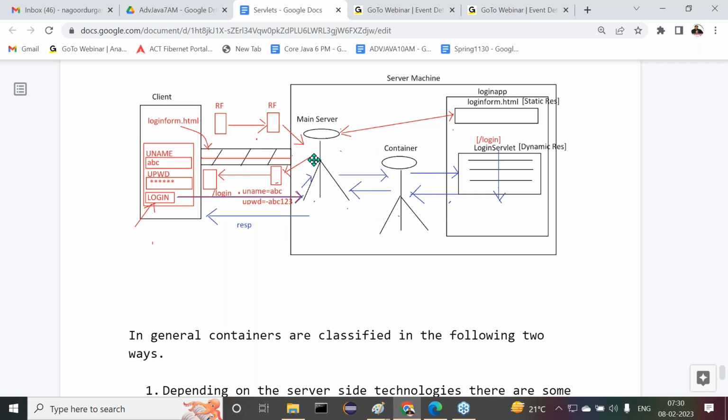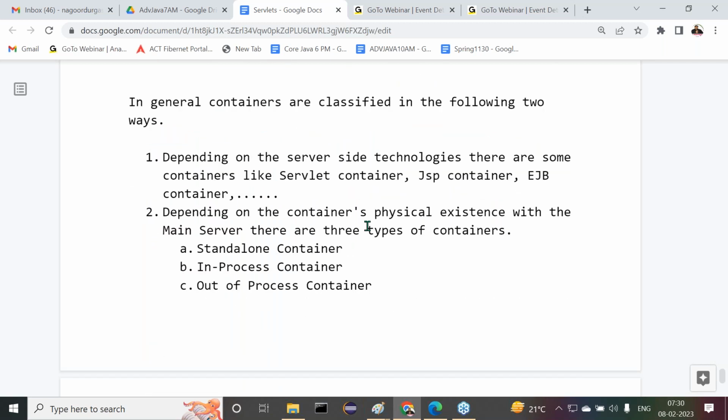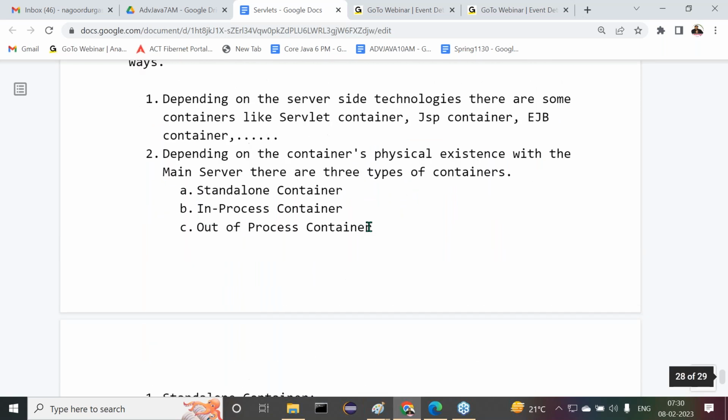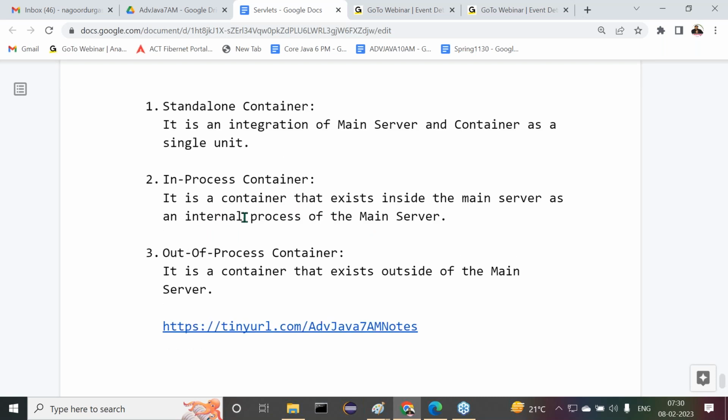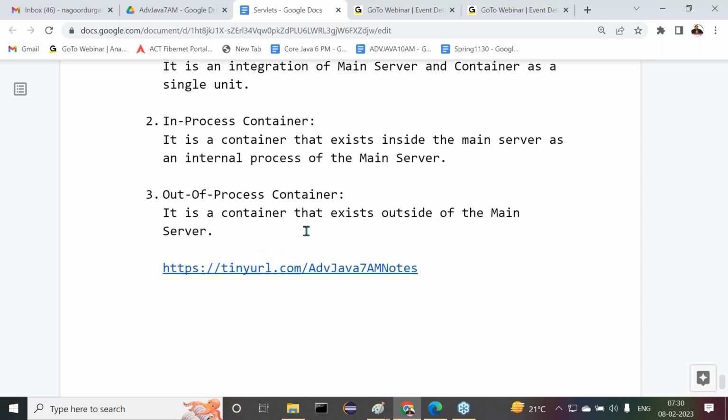Moreover, it is not a single program. Of course, for our better understanding I have given this explanation, but these many containers exist. The first one is the standalone container, an integration of main server and container as a single unit. The in process container exists inside the main server as an internal process of the main server. The out of process container exists totally outside of the main server.